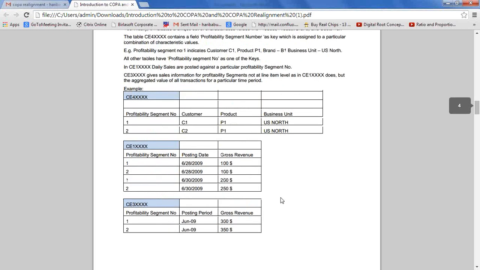These are all the 4 tables. In the CE1 table actual values are stored, in the CE2 table plan values are stored. CE4 builds the segment; the system gives the profitability segment number. In CE4 the profitability segment number is stored, and there is no value in the CE4 table. In the CE3 table, along with the profitability segment number, the values are also stored. Got it?